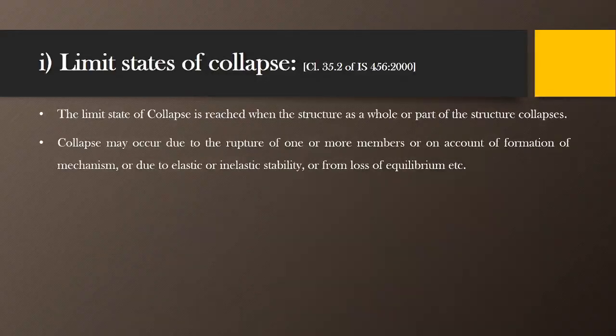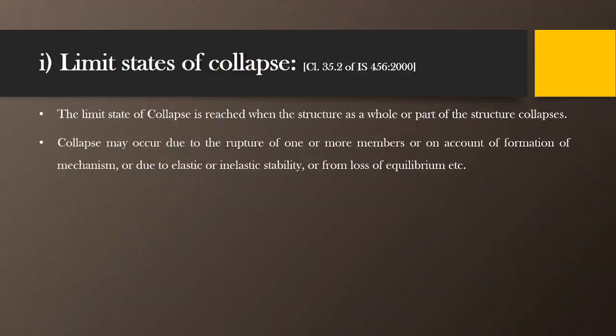This collapse may occur due to the rupture of one or more members, or on account of formation of mechanism, or due to elastic or inelastic instability, or from loss of equilibrium, etc. There are many causes for the limit state of collapse. This rupture may take place due to the failure of any one member, like the failure of a column or a beam.